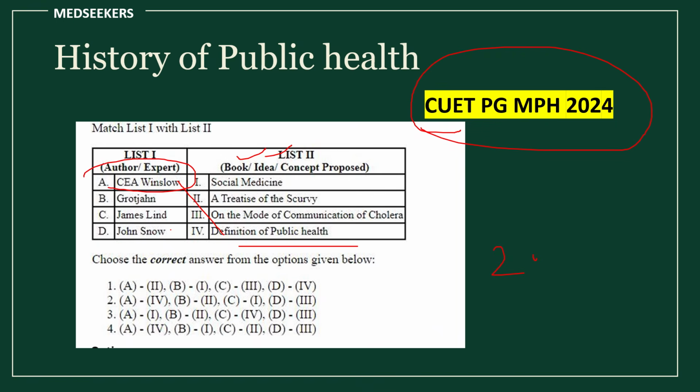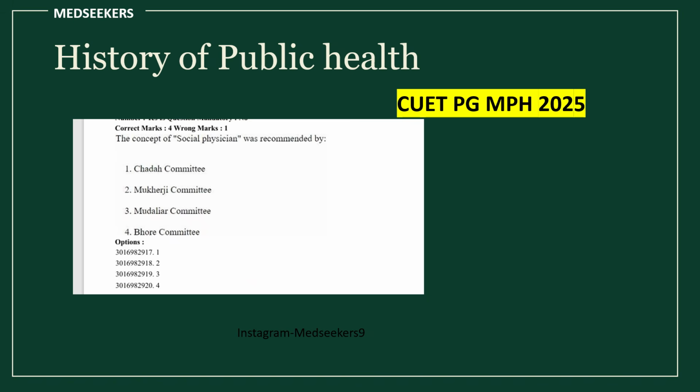As we all know, John Snow, by using spot maps, he proposed the mode of communication of cholera. James Lind is famous for treating scurvy and the other one is social medicine. So you can easily solve such kind of questions. Most favorite topic of NTA and every time they do repeat questions from committees. Committees is really very important.